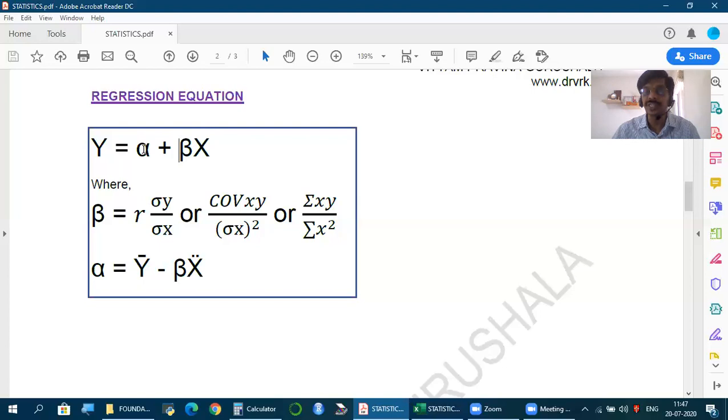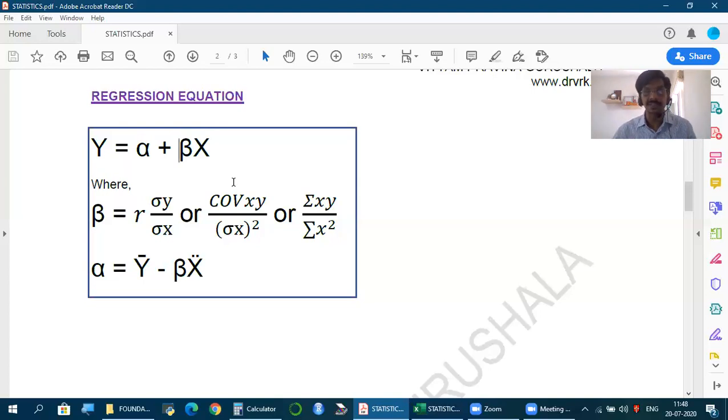Because alpha is constant. Whether x is 0, 1, 10, or 100,000, this won't change. But any change in y with the change in x is happening only because of beta. So beta is called the coefficient. Can you see it's a coefficient here? This is constant, and this is coefficient. So we call beta the coefficient.